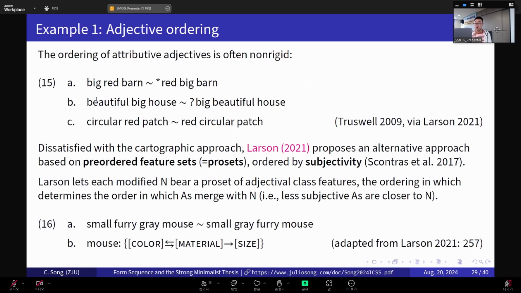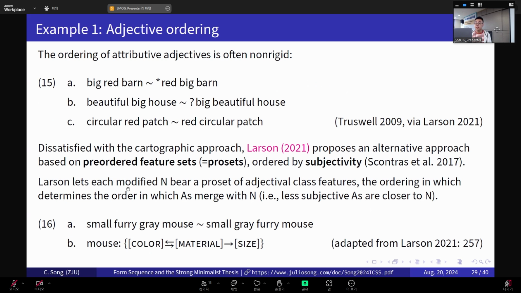The issue of adjective ordering is a long-standing issue in not only generative syntax, but in the field of grammar at large. Okay? And in particular, in Larson's 2021 paper, he was not satisfied with a cartographic approach to this non-rigid ordering of attributive adjectives. Okay? And then instead, he proposed an alternative approach based on what he calls the pre-ordered feature set or process, which is just a set of adjectival class features that are ordered by something like subjectivity based on Scontras et al. 2017 experimental work. So they found that subjectivity is what partially determines the order between these attributive adjectives.